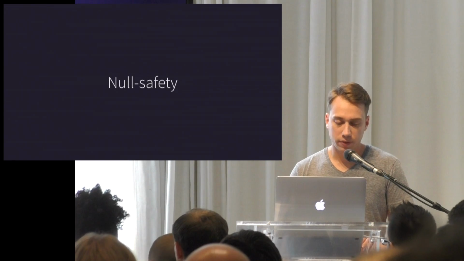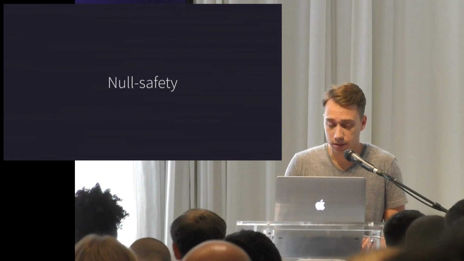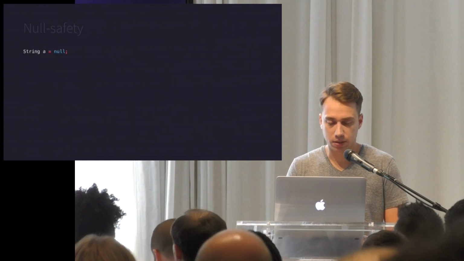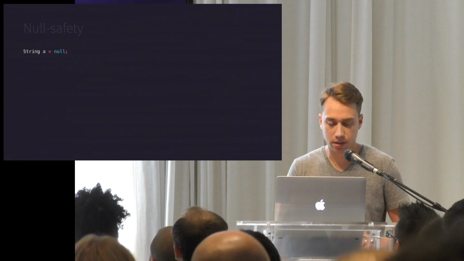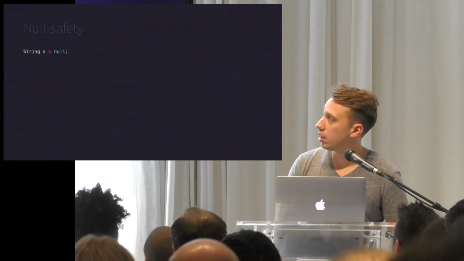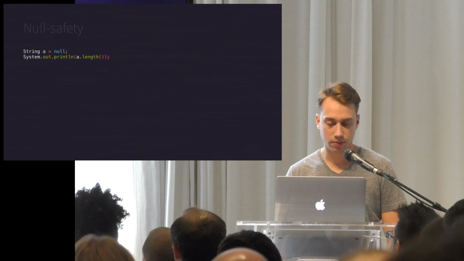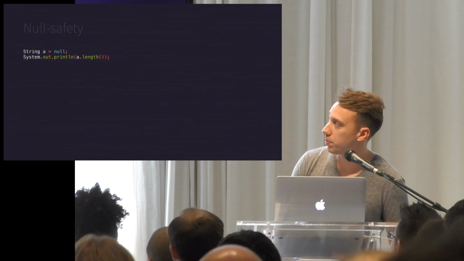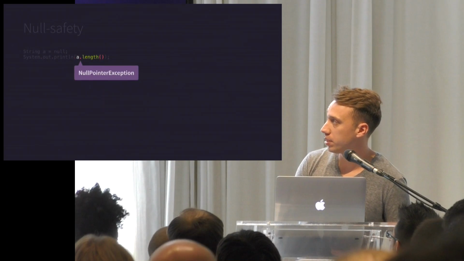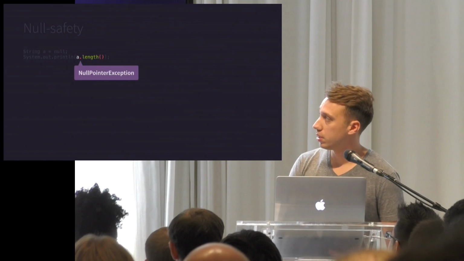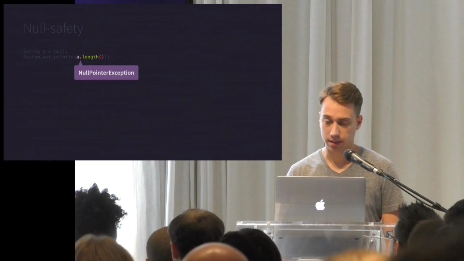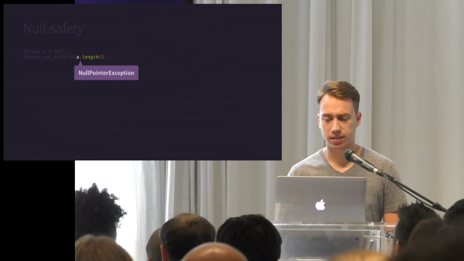So one of Kotlin's most powerful features is Null Safety. We'll go through an example. Here in Java we have a string. We've assigned null to it. As soon as we go to print that string, though, we run into a problem at runtime, and that's going to be a null pointer exception, because we're trying to access a null value.